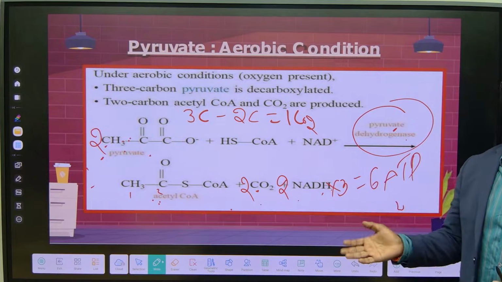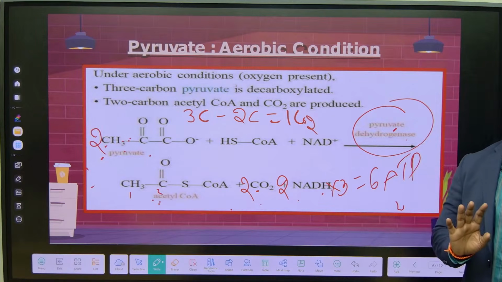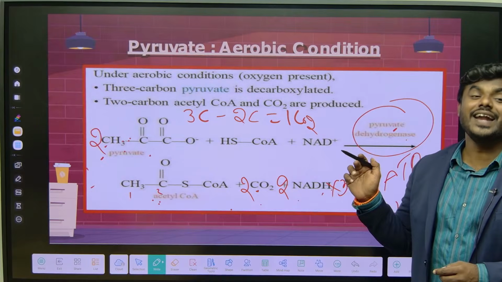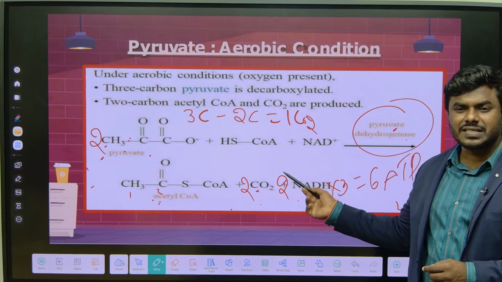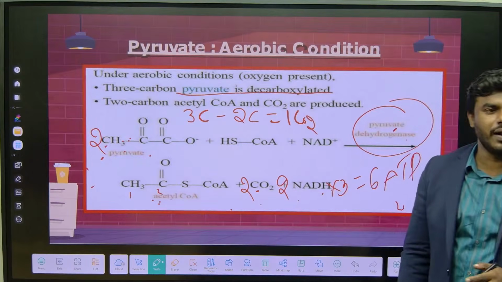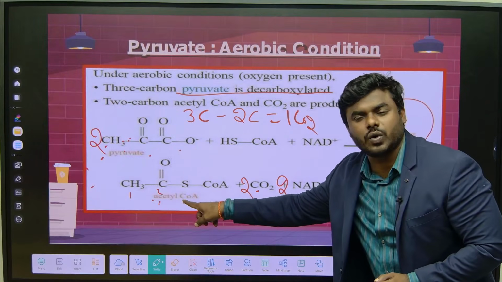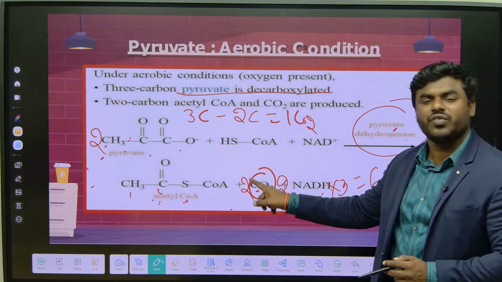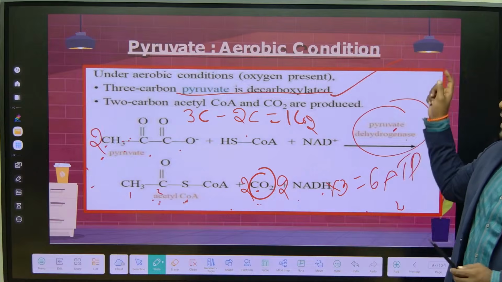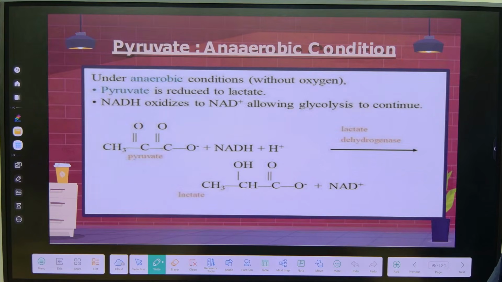Correct na? Is this reaction a carboxylation or decarboxylation? What is called carboxylation? Addition of carbon. Decarboxylation is removal. See, that is the simple line they have given in the exam. Okay, we have to remember. Because we are removing the carbon. Correct na? Because 3 carbon converted into 2 carbon. There is a loss or release of 1 carbon. So that's why pyruvate is converted into acetyl-CoA by the decarboxylation process. Don't confuse. This is in the presence of oxygen.